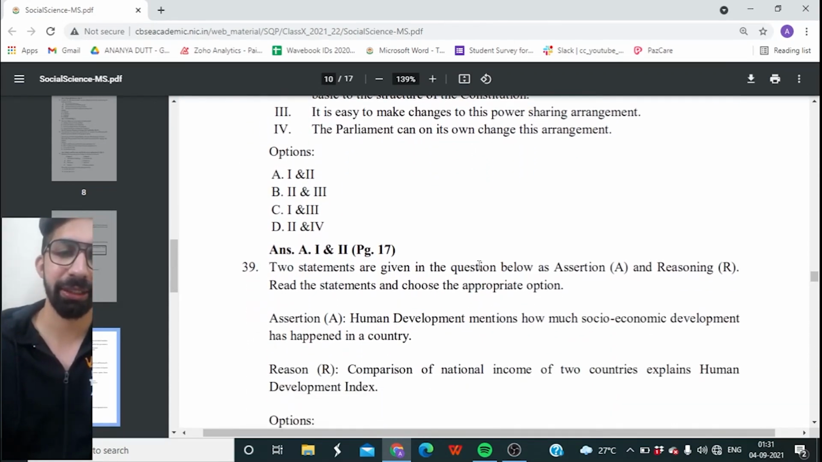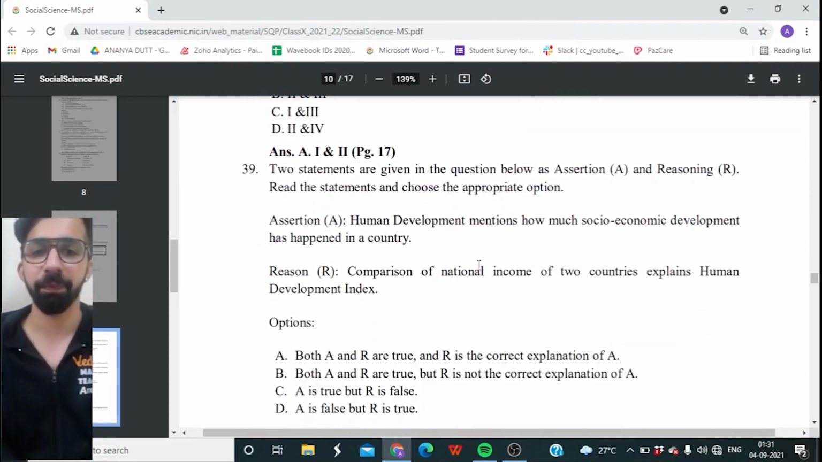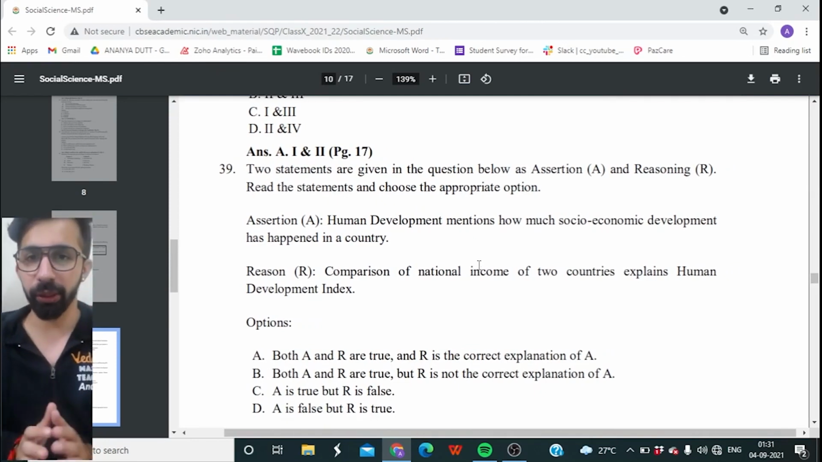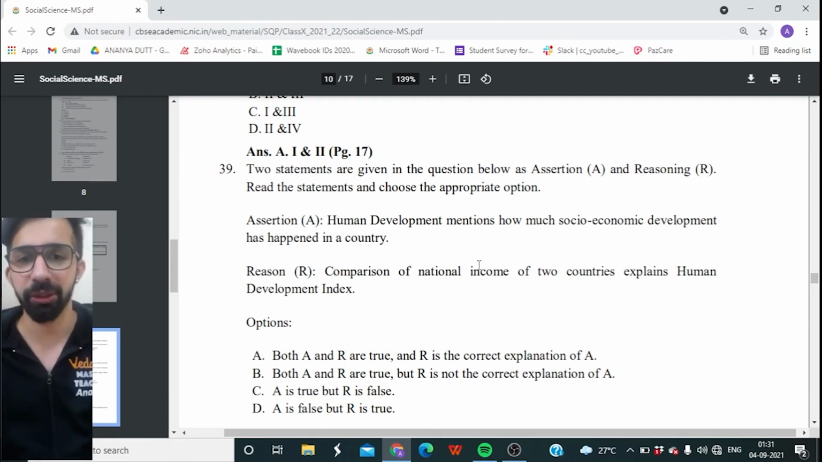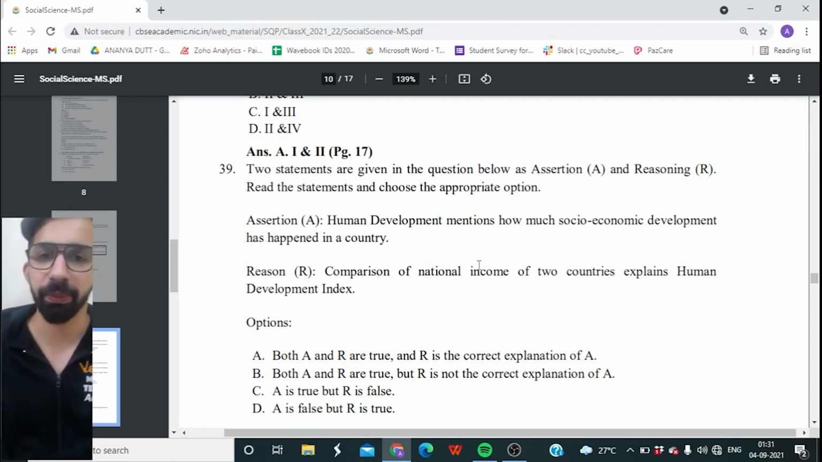39th question, guys. Assertion and reasoning. Two statements are given in the question below as assertion and reasoning. Read the statement and choose the appropriate option. Assertion. Human development mentions how much socio-economic development has happened in a country. Reason. Comparison of national income of two countries explains Human Development Index. Pause the video, look at the options, and then give the answer.